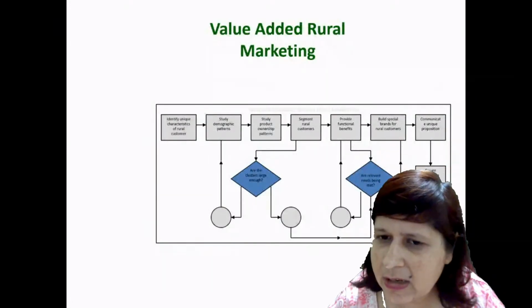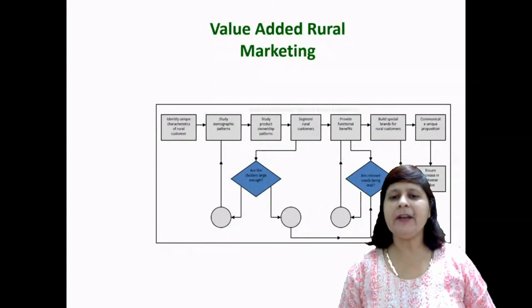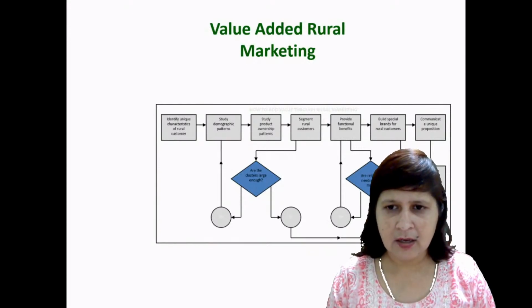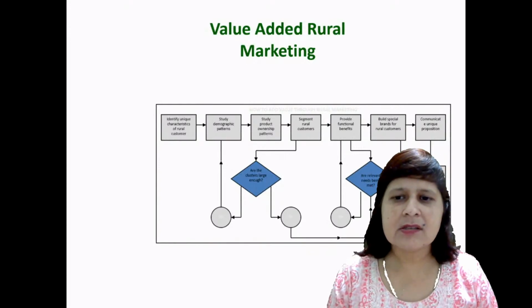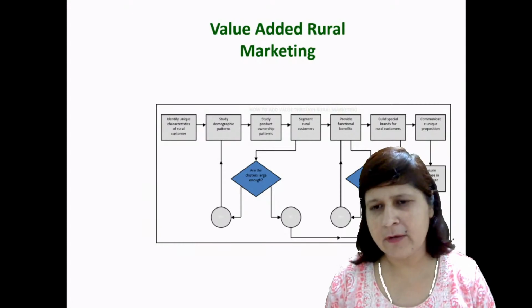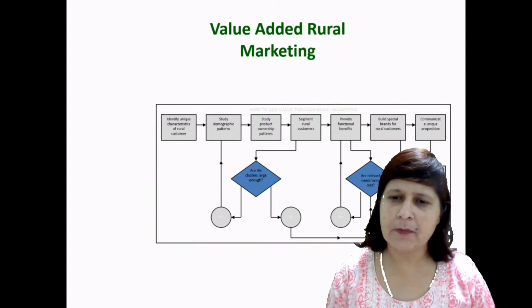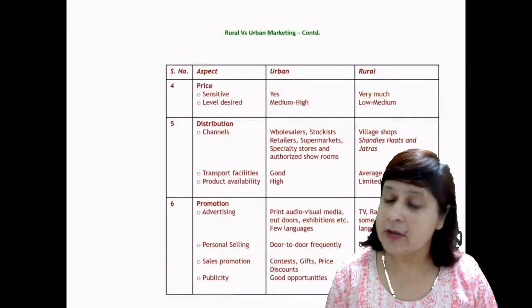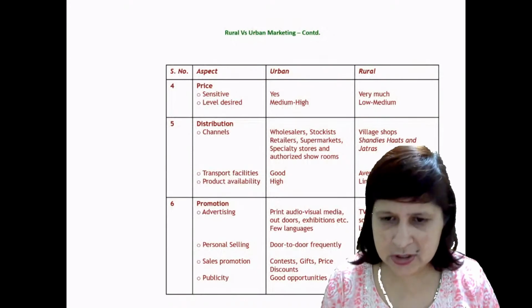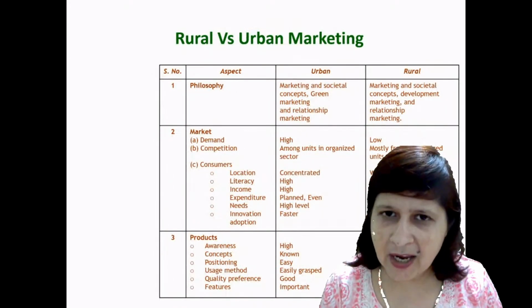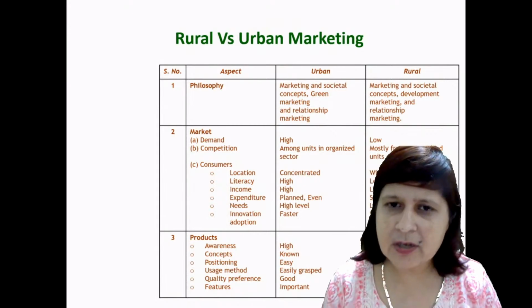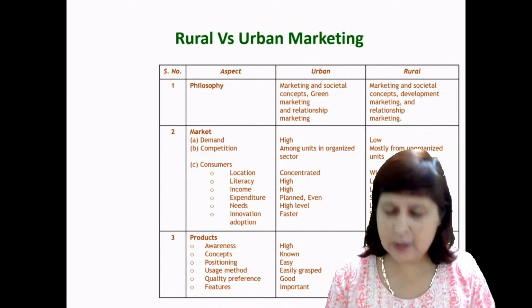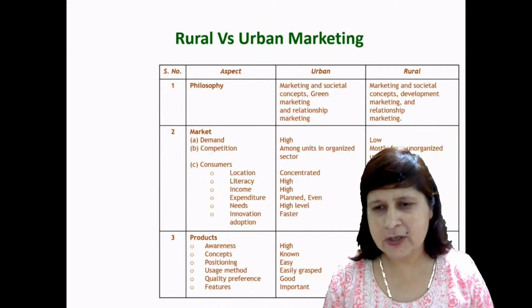It is very important, like with any other consumer, to understand the needs of the customer, right? There are certain differences in urban marketing and rural marketing, and those differences are based on pricing, on incomes, on the distribution channels and the promotion channels, and then the demands on the basis of the product, on the basis of innovation adoption, right?